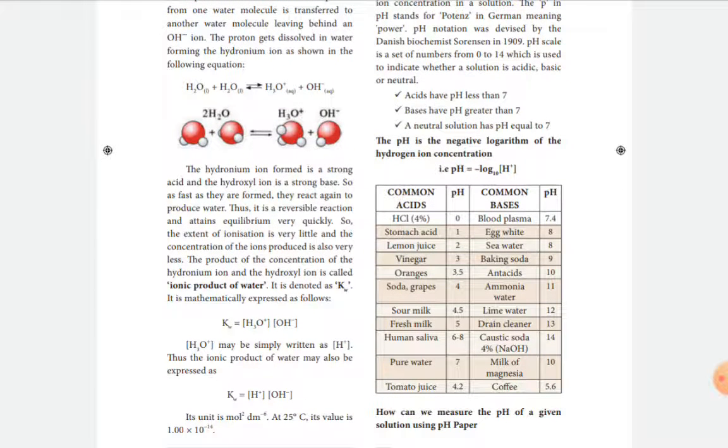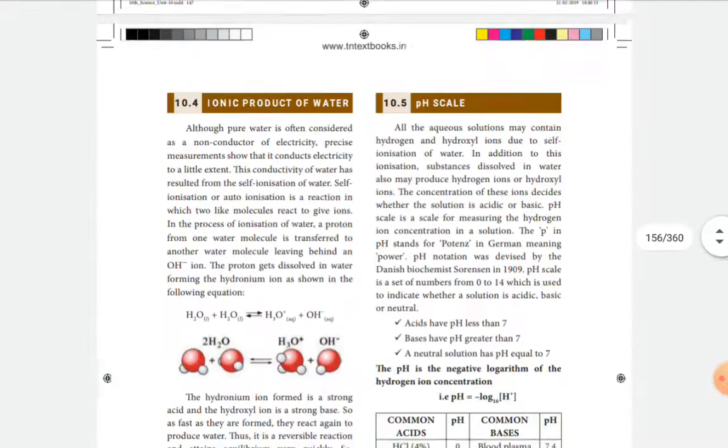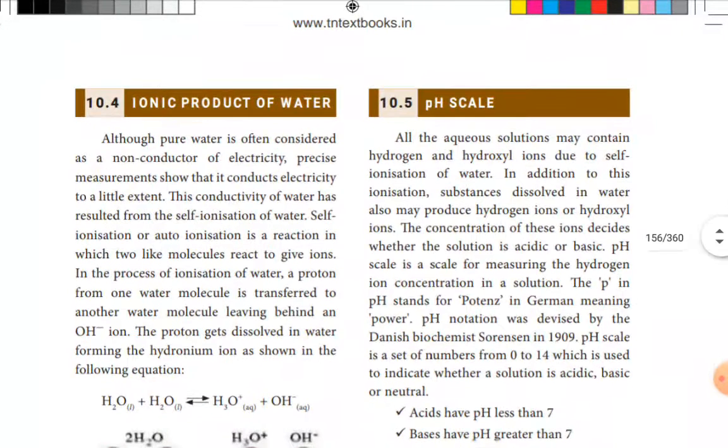This can be illustrated as Kw equals hydronium ion times hydroxide ion. Since hydronium ion is formed from hydrogen, instead of hydronium we can write the ionic product of water Kw equals H plus times OH minus. And now we are going to revise the pH scale. pH means the power of hydrogen ion concentration, where P means power or potential of hydrogen.